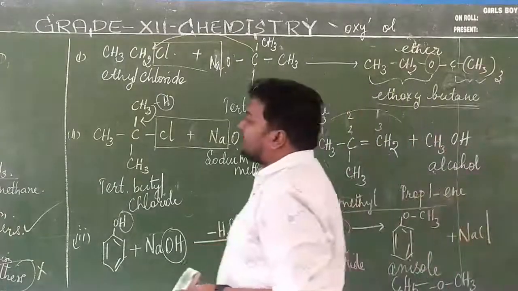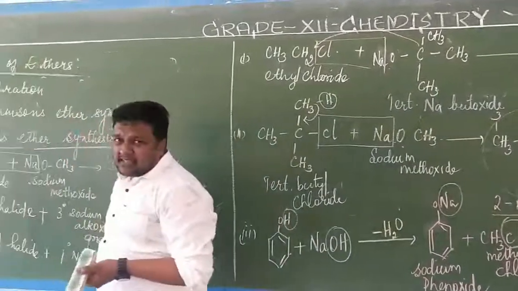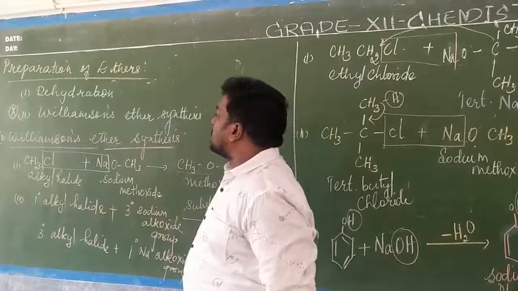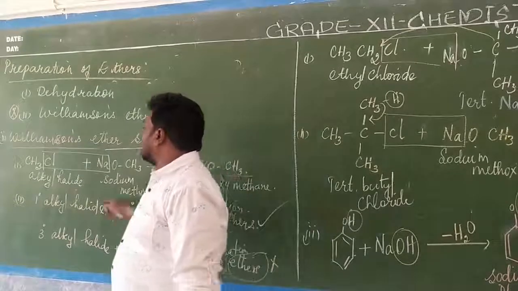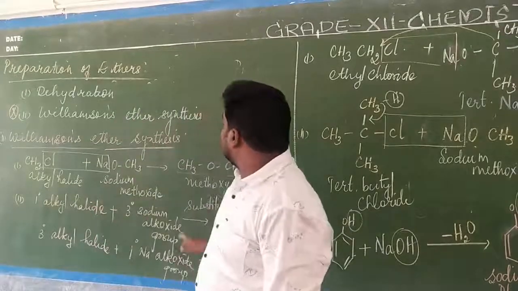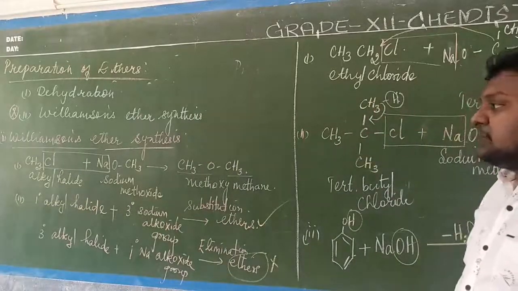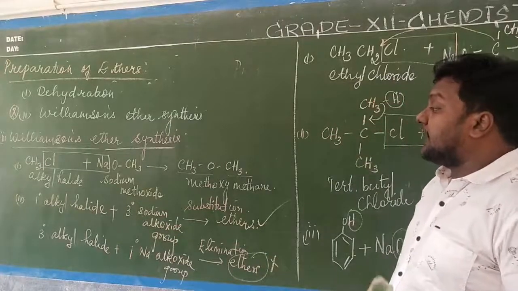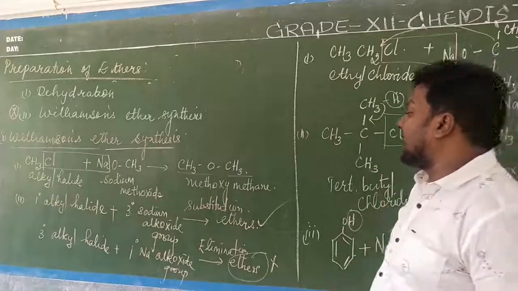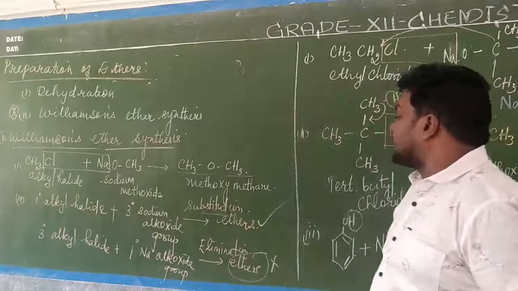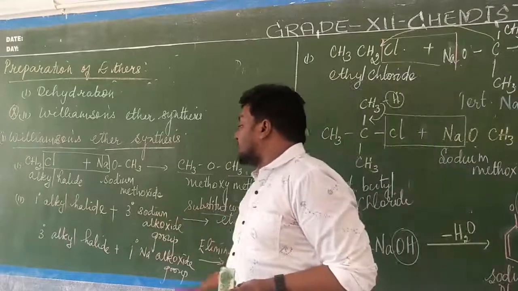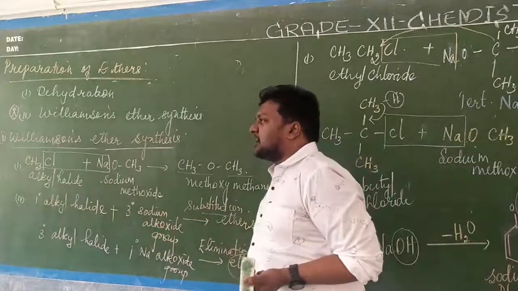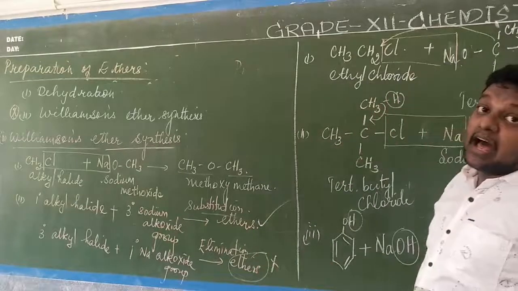Again we will revise. So what we are studying now? We are studying about the preparation of ethers. So under the preparation of ethers we have what? Dehydration and Williamson's ether synthesis. So first we are studying Williamson's ether synthesis. So here I am taking alkyl halide on treatment with that of sodium methoxide. It gives rise to the formation of methoxymethane. You know, condition is there. There I have written. That is primary alkyl halide combined with tertiary sodium alkoxide group. Then it is undergoing a substitution. It gives rise to the formation of ethers. Suppose if tertiary alkyl halide on treatment with primary sodium alkoxide group, there elimination occurs, it will not give rise to the formation of ethers, instead of unsaturated hydrocarbon.